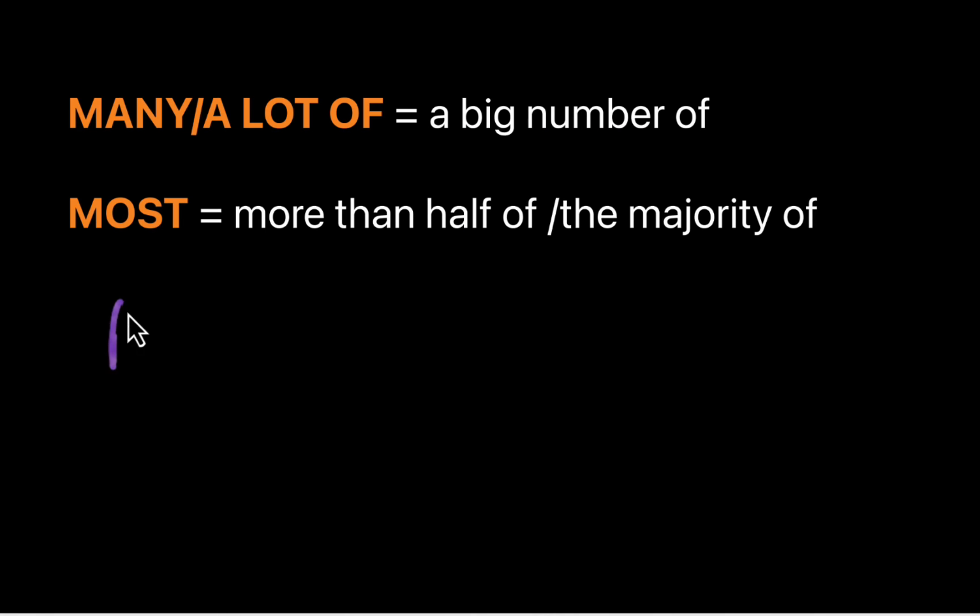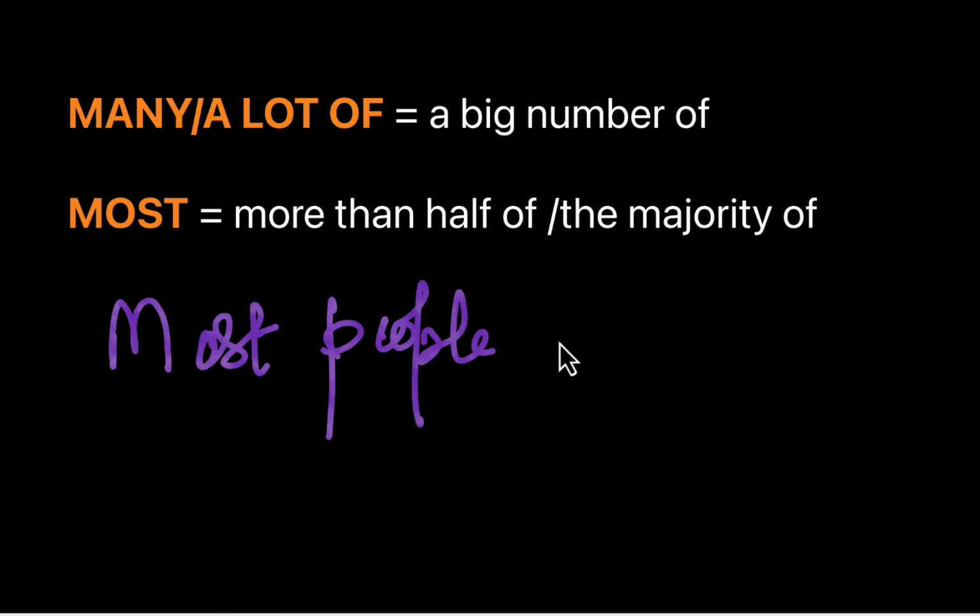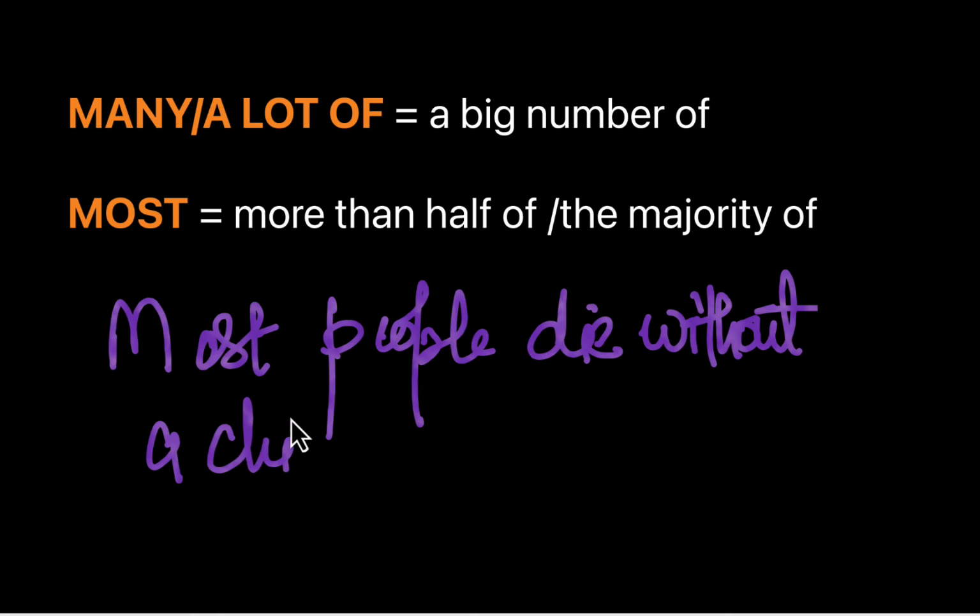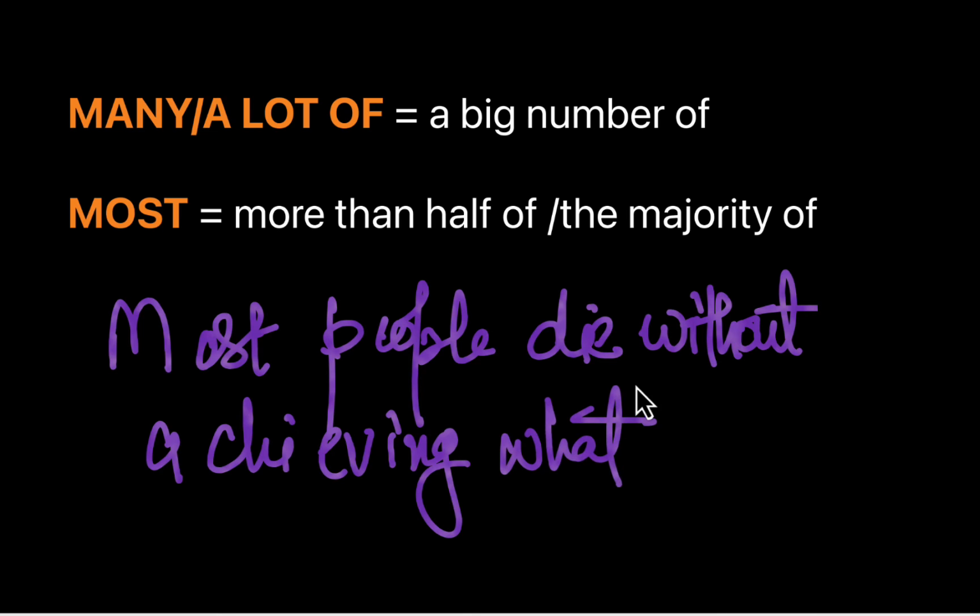Another example. Most people die without achieving what they can. Most people die without achieving what they can. So I don't want to say a lot of people. I just want to emphasize the fact that the majority of people, right? The focus is on the majority. Most people die without achieving what they can.